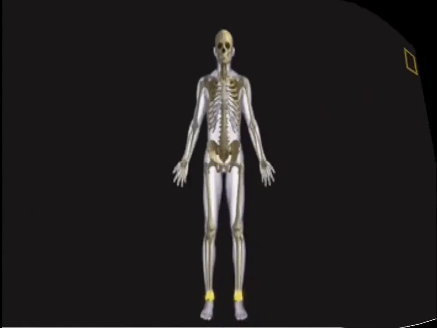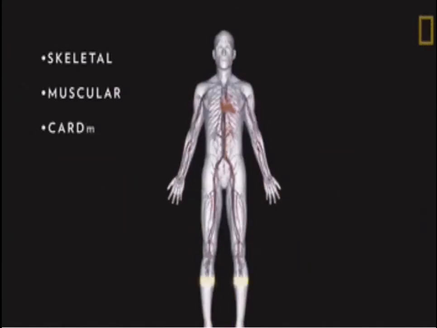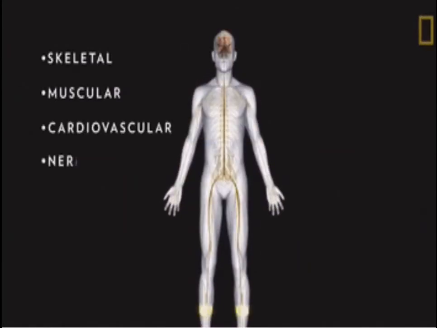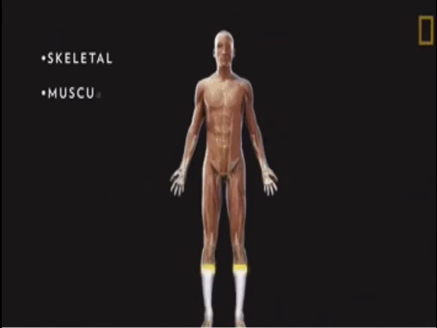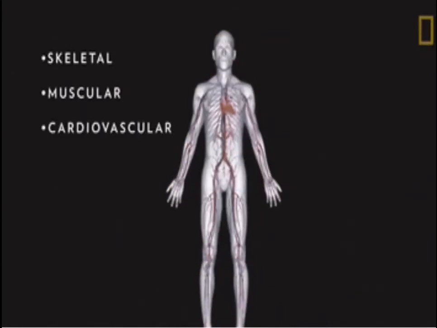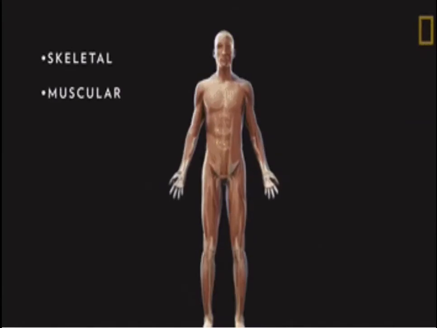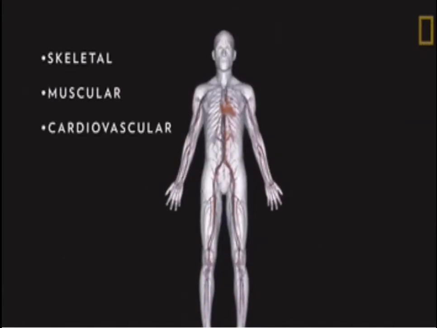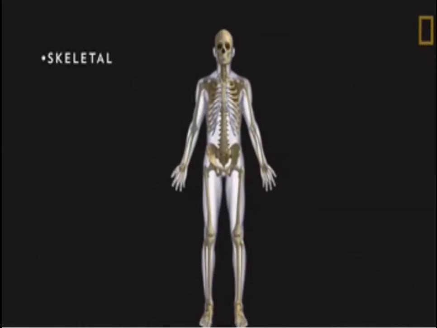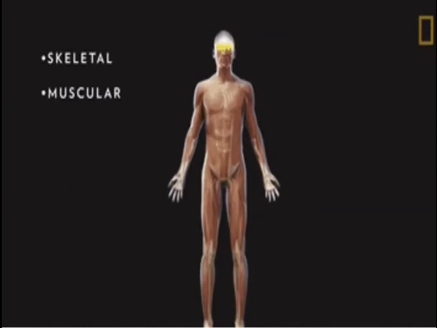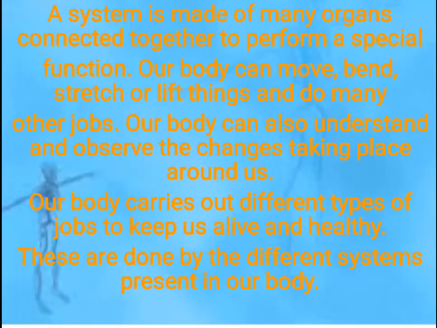Yes, so you can see the skeletal system, muscular system, cardiovascular system, nervous system, and one more system, the excretory system, which we will learn in this class. So these are all different systems which form our full body. So let us learn about these systems one by one, children.